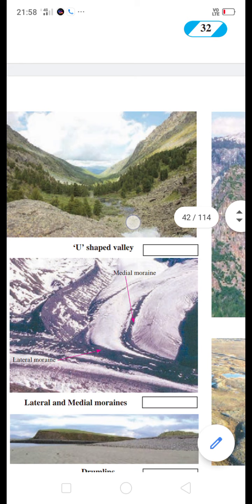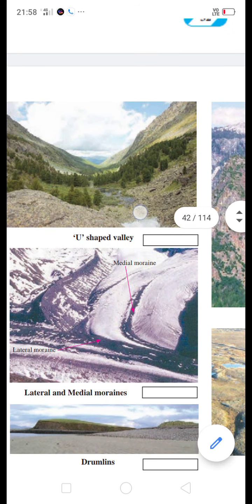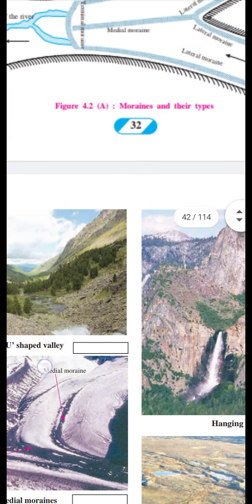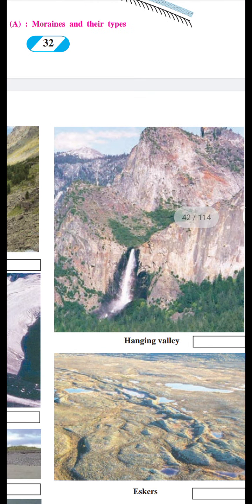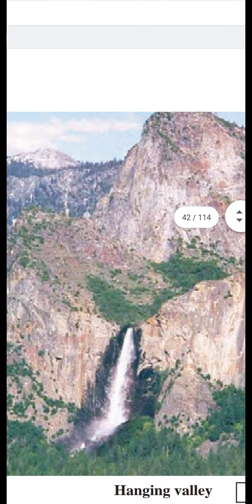And then next is the hanging valley. Erosion work happens here, and it looks like a hanging valley. See, the valley looks like it is hanging. तो टांगते जैसे लगती है, इसीलिए उसको हैंगिंग वैली कहते हैं, ओके.